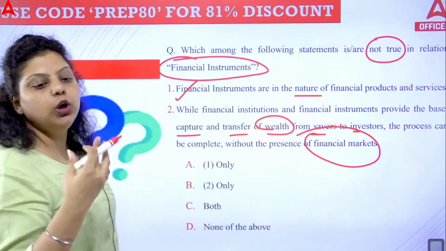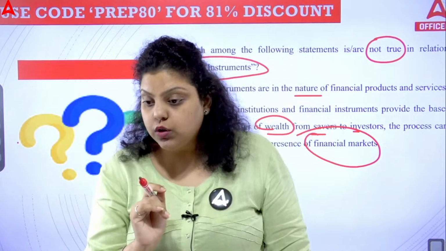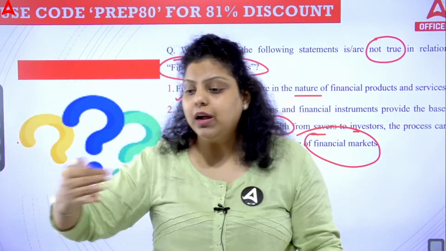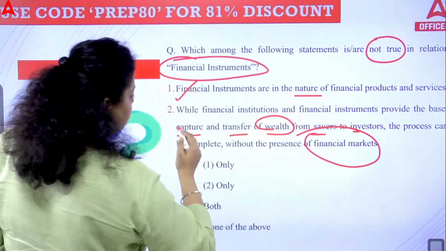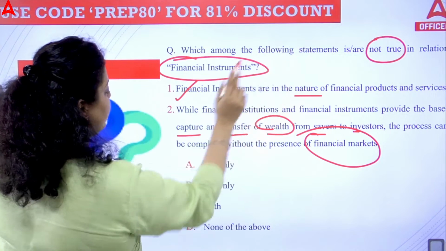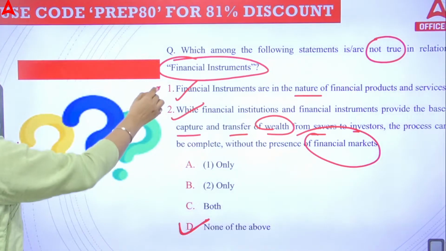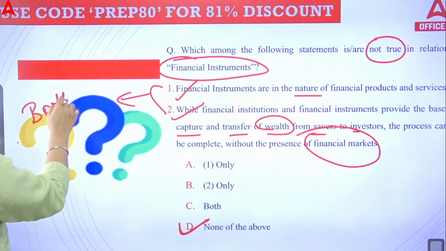Obviously, if you want to exchange funds between the persons who have surplus money and the persons who have a deficit of money, you need financial markets. You need the capital market, money market, forex market. Then only will you be able to transfer funds. The question is asking for not true, but both the statements are true. So the right answer will be none, because both the statements are true.